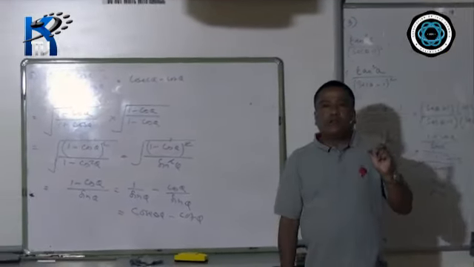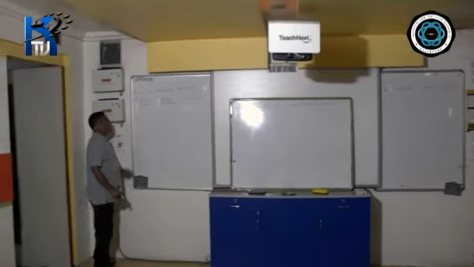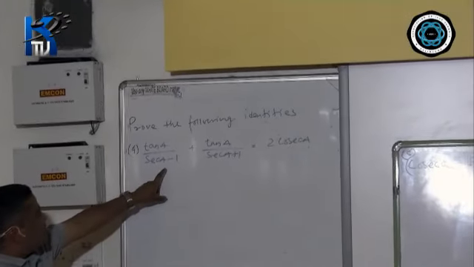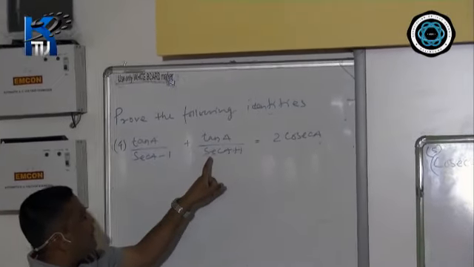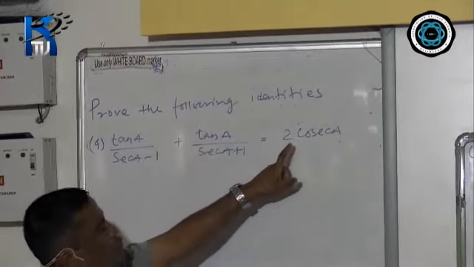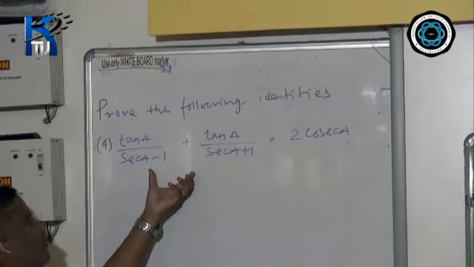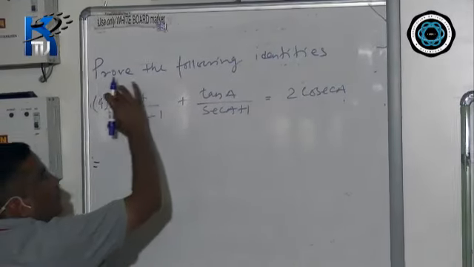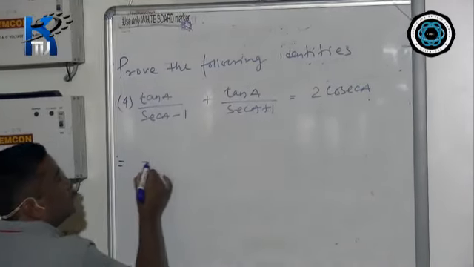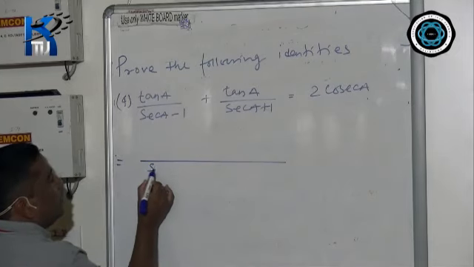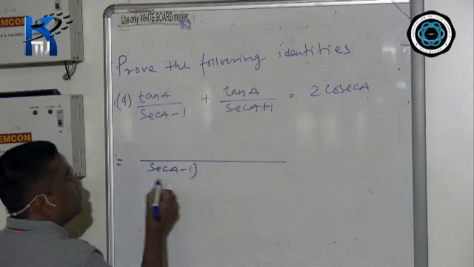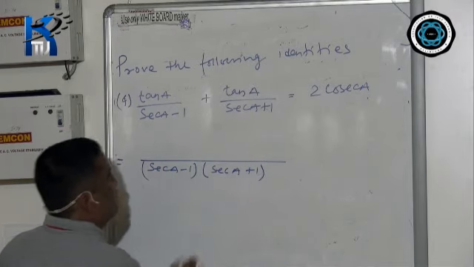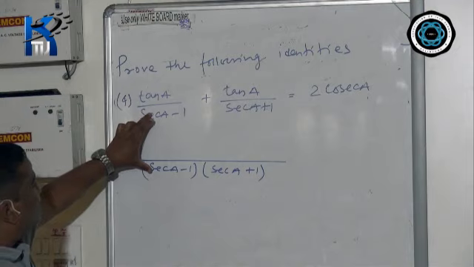Okay, now question number 4. Here the left hand side is tan A divided by sec A minus 1 plus tan A divided by sec A plus 1 equals 2 cosec A. Now in this case you have to take out the LCM. You can write LHS and copy this left hand side question, it's up to you. Now the LCM is sec A minus 1 into sec A plus 1. Okay, now these two will get cancelled.